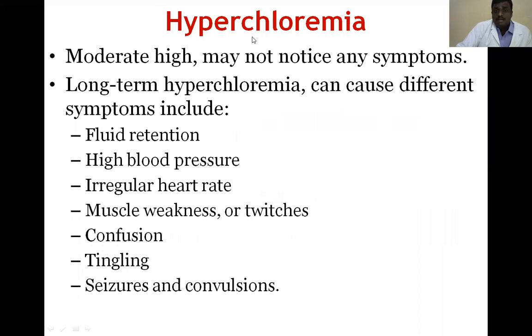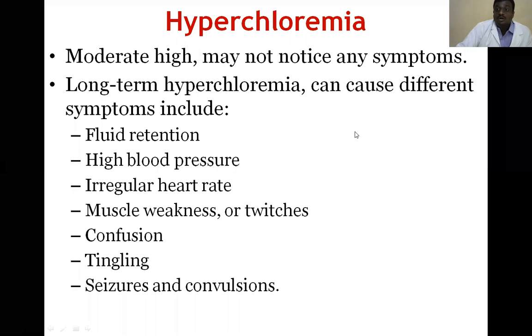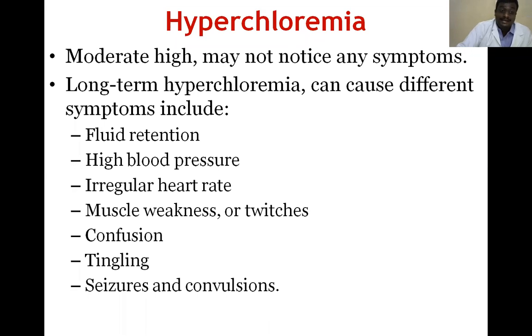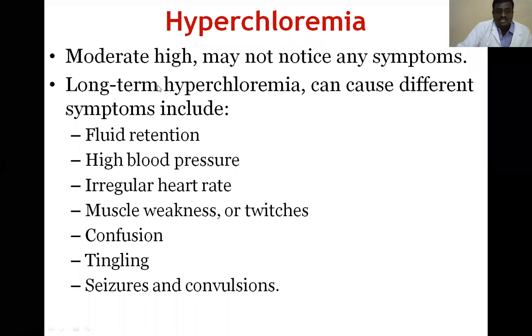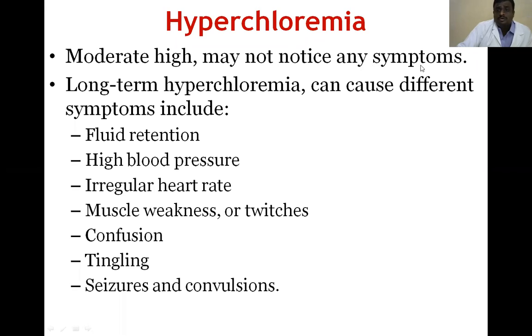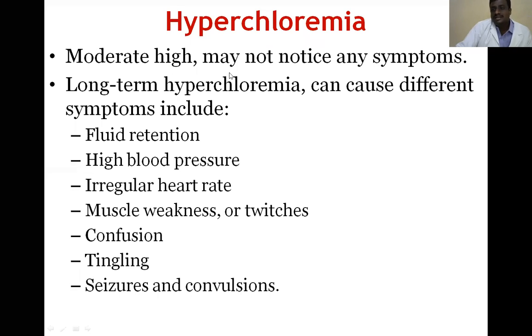Next one is hyperchloremia. Chloride concentration in the blood is increased. Moderately high levels may not produce any symptoms.